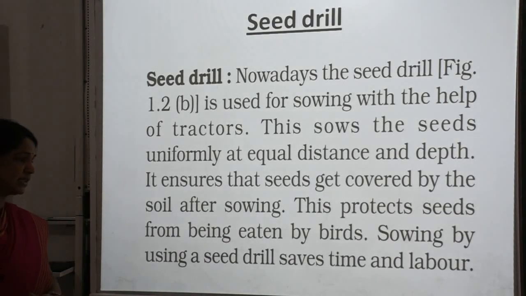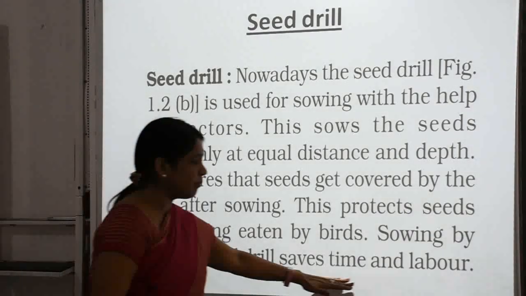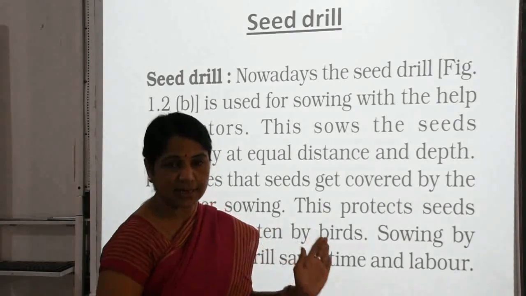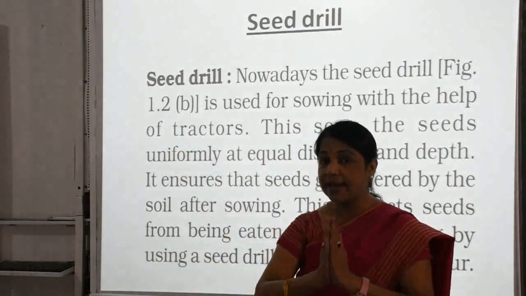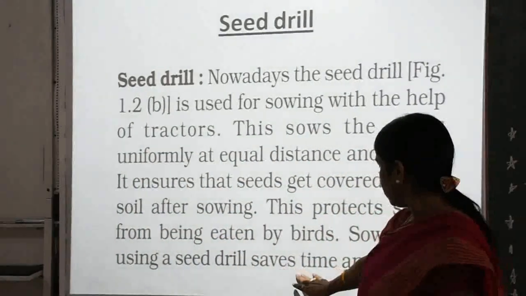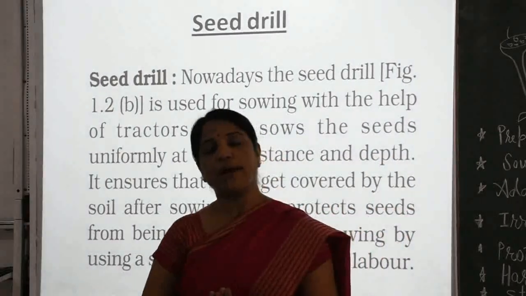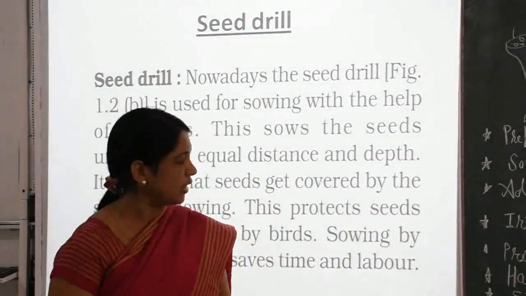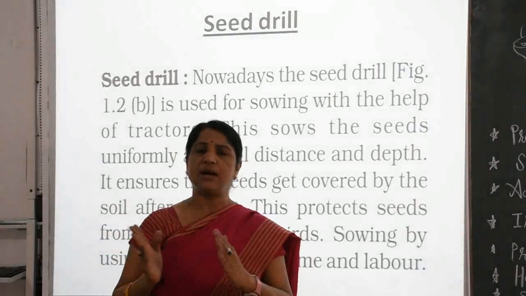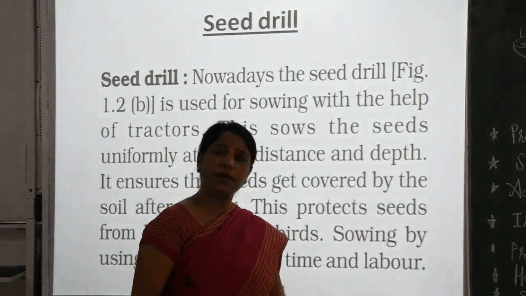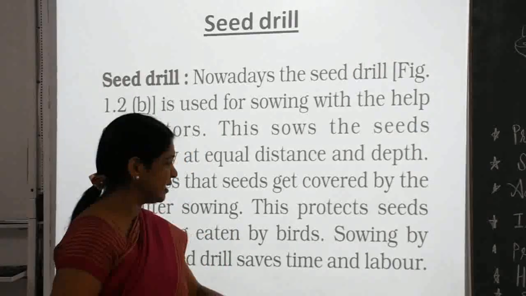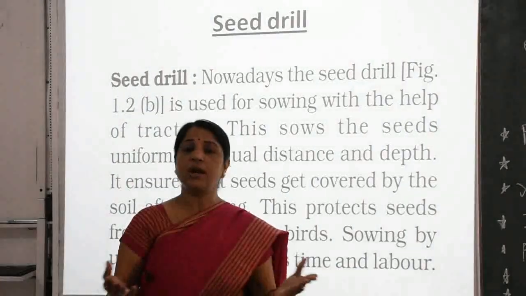Sowing by using a seed drill saves time and labor. Yes, this seed drill, children, is the main time saver. And not only is it a time saver, it also saves labor. It means there is no need for an extra person to do the work, and no extra person means no need to give extra wages.